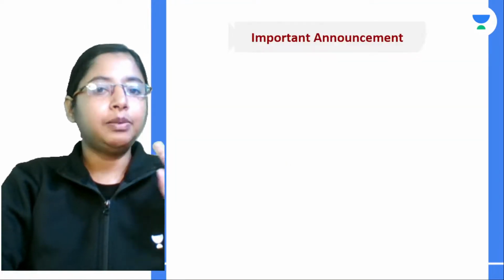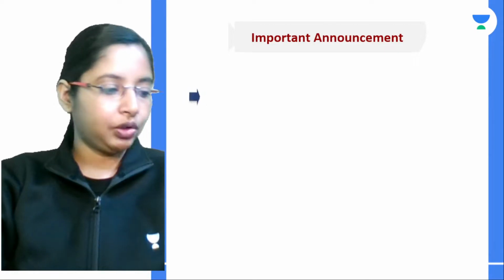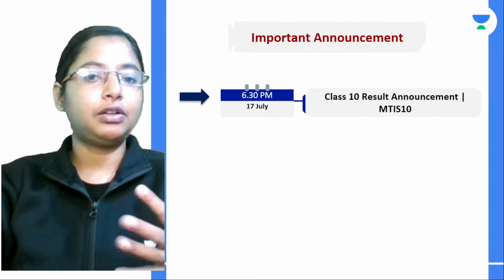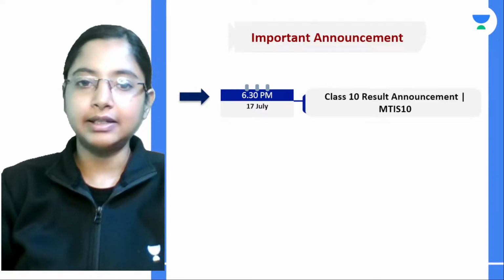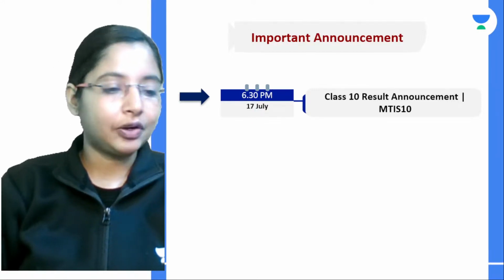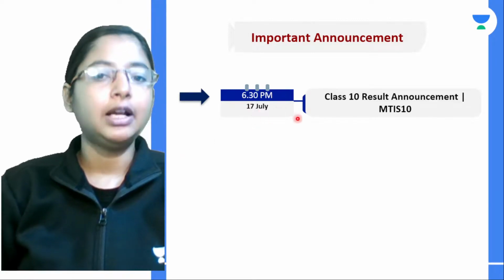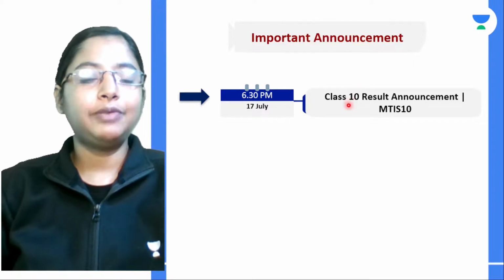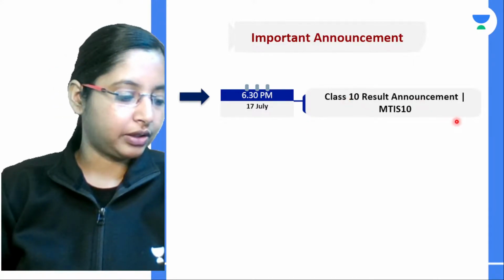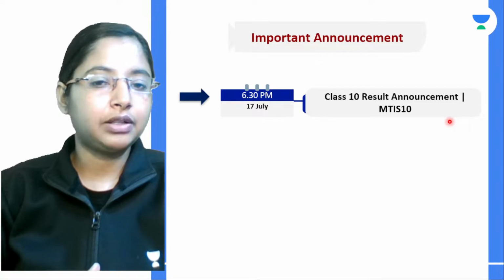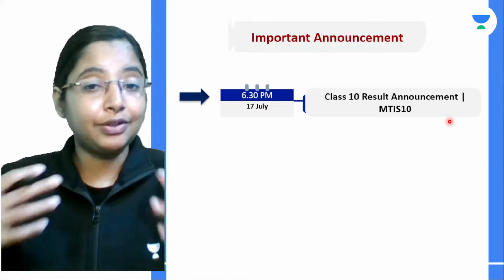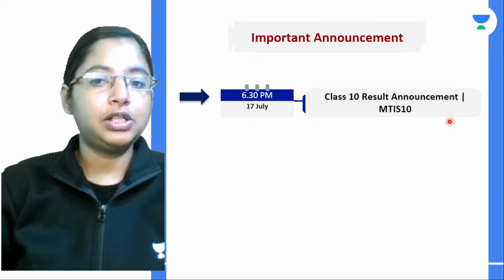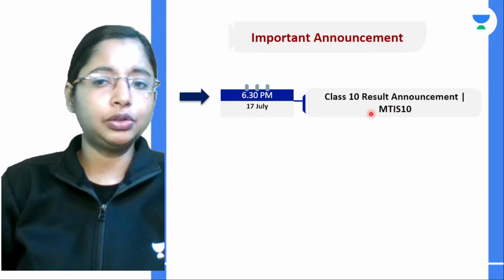Now for the important announcement we have here: we know your class results are out. So at 6:30 p.m. today, exactly in 1 hour, if your ICSE class 10 results are out, we have a session on the Unacademy platform. In that class we will discuss your class 10 results, how to get the results, and if you want to apply for re-evaluation, within which dates you need to apply. You can join the class to know all of these updates.